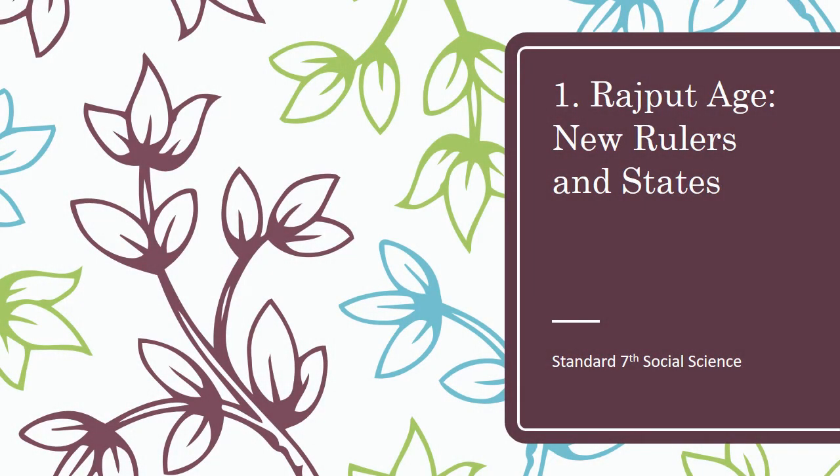Hello dear students, this is Unit 1 Rajput Age New Rulers and States of Social Science. We have already completed the first part of the chapter which consists of the states of North India, and in this part we will study about the states of South India and the administration during the Rajput era. Let's start with part 2.